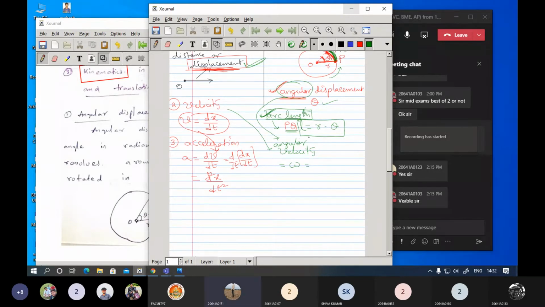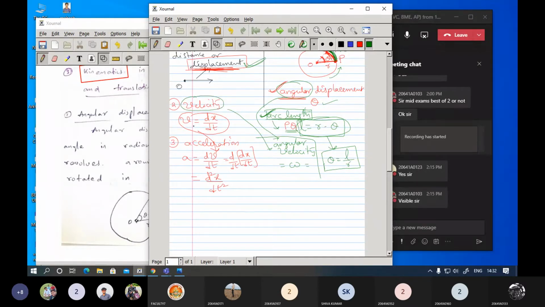Now from this particular point, if you want to convert this equation to get the theta value, the angular displacement theta can be given as L by R. Now let us go with the angular velocity. What is velocity here?